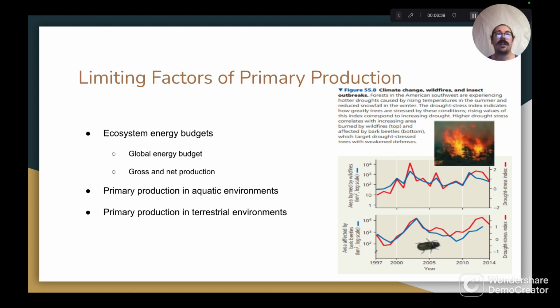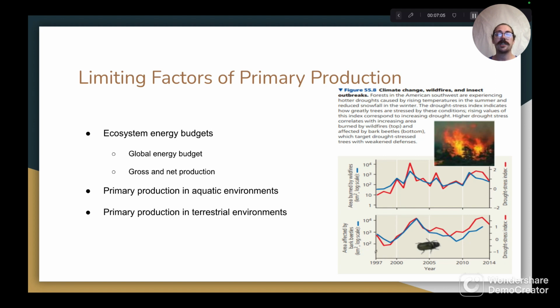And finally, we have net ecosystem production. Whereas net primary production can be found by subtracting the total amount of energy used by primary producers only from an ecosystem's gross primary production, an ecosystem's net ecosystem production can be found by subtracting the total amount of energy used by all organisms, producers and consumers, within an ecosystem from that ecosystem's gross primary production.